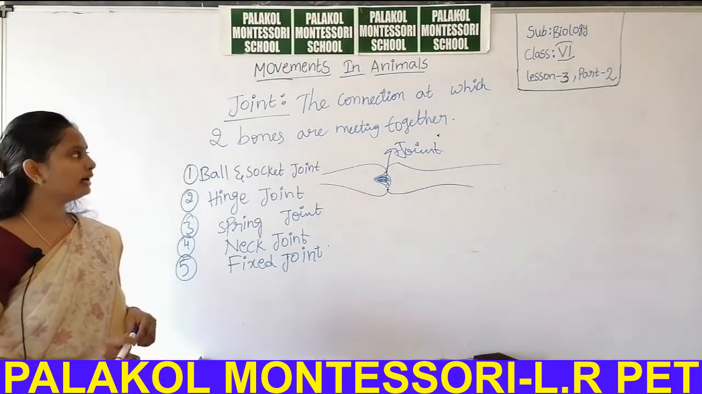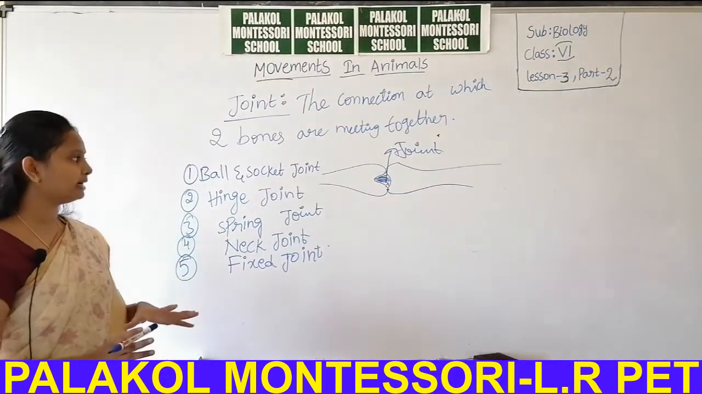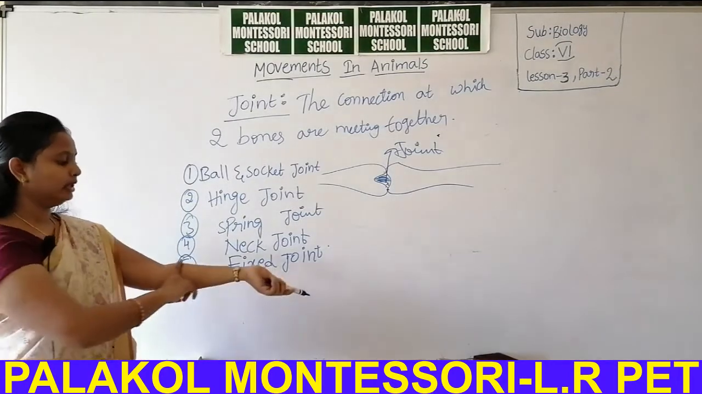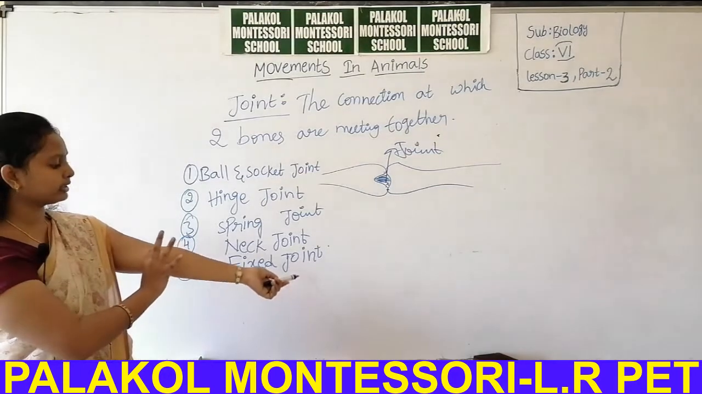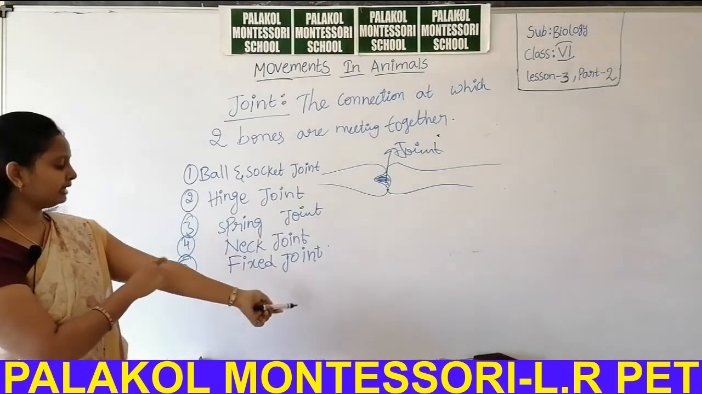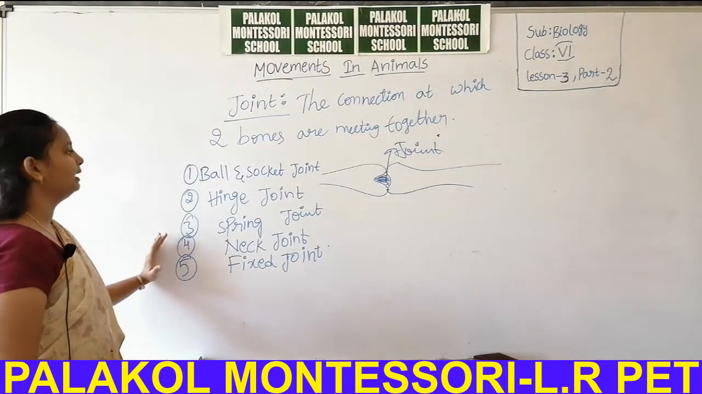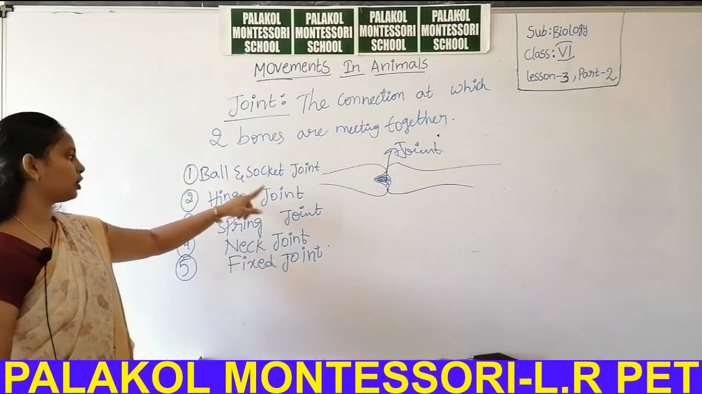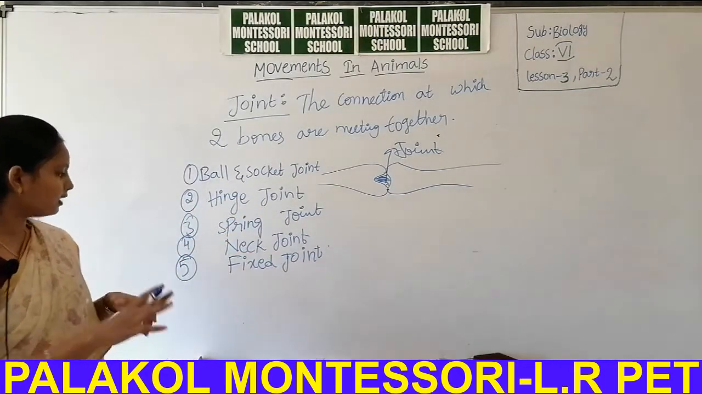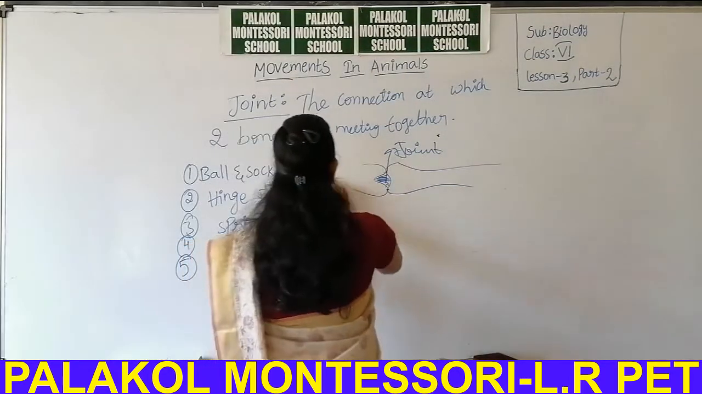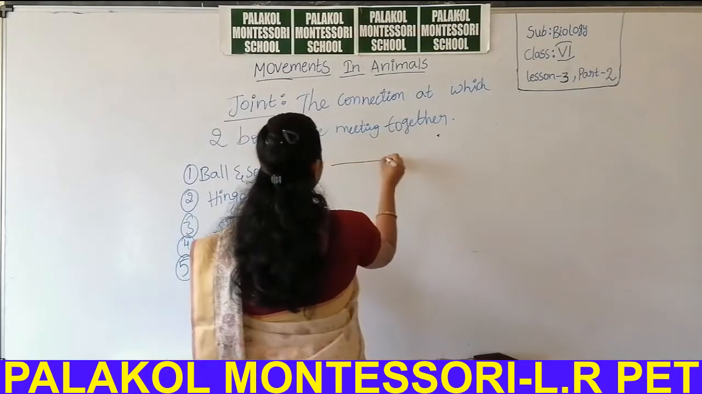Okay, what is meant by joint here, students? The connection at which two bones are meeting together. For example, this is bone, this is bone. These two bones are joined together at a connection. Here a joint is present. Okay, so in our body the types of joints are ball and socket joint, hinge joint, spring joint, neck joint and fixed joint. So first one, ball and socket joint.